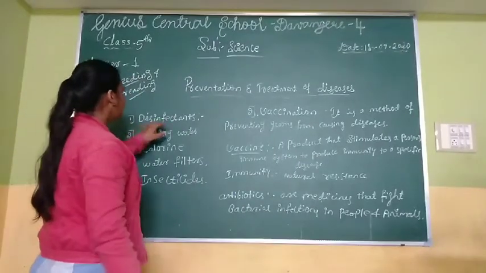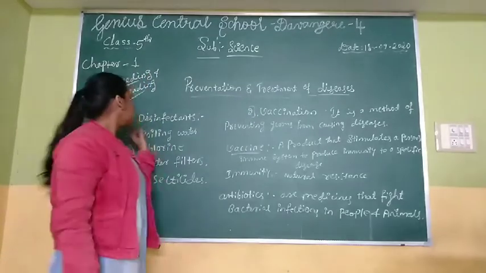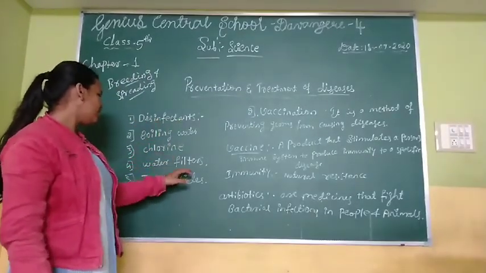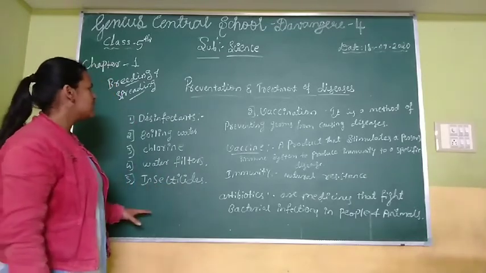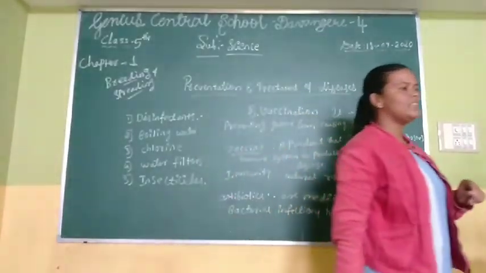We can prevent disease by using disinfectants, boiling water, chlorine, water filters and insecticides. By using these we can prevent the diseases.